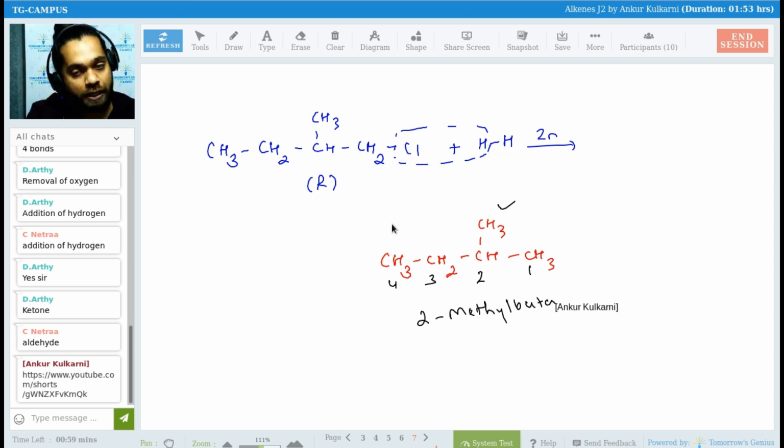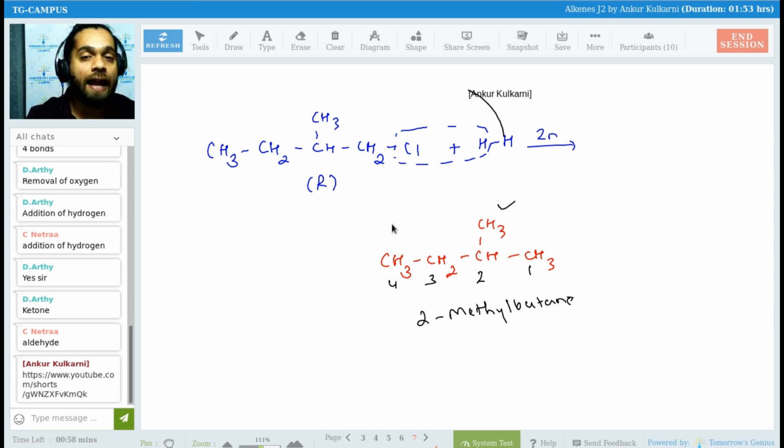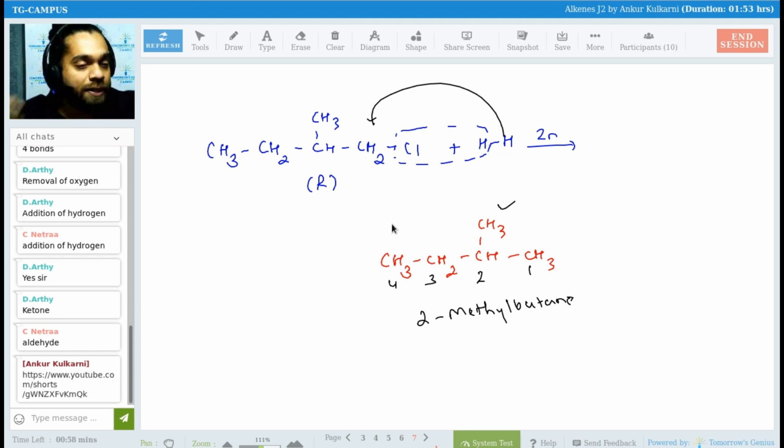Come on, give me yes or no. Is it clear, Raghav? What have we done, Raghav? We have done reduction. What is the meaning of reduction? Reduction means addition of hydrogen or removal of oxygen. So over here we are adding a hydrogen. Come on, give me yes, everyone. Already saturated. Is it clear? Come on, give me yes in the chat box.